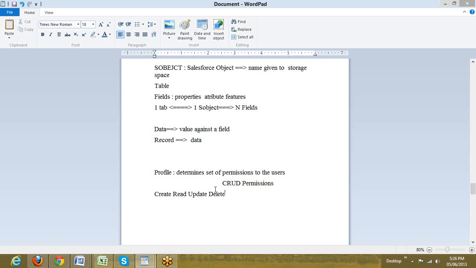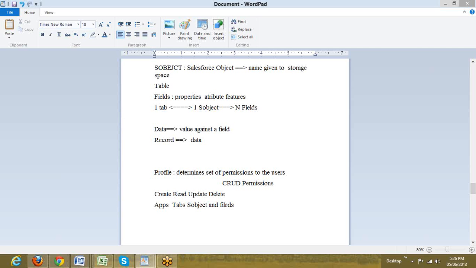But CRUD permissions over what? What is the user going to create? What is he going to read? What is he going to update? What is he going to delete? All the things which we have previously discussed: create, read, update, and delete apps, tabs, S objects, and fields. So profile determines the CRUD permissions of a user in Salesforce in order to work over apps, tabs, S objects, and fields. We are still left out with data and records.